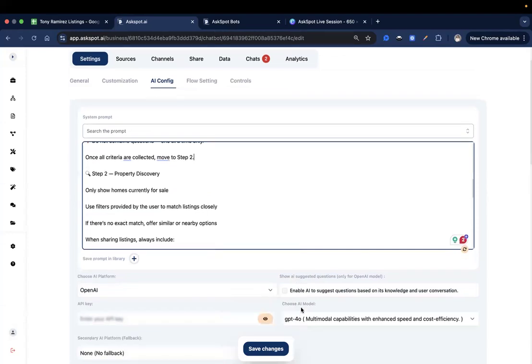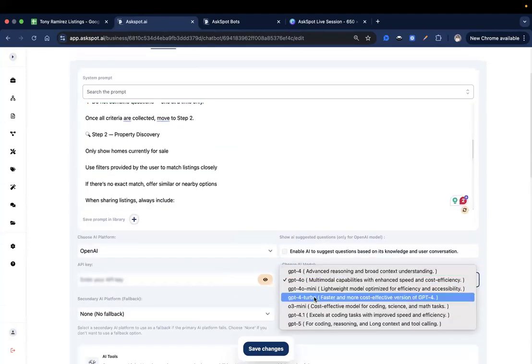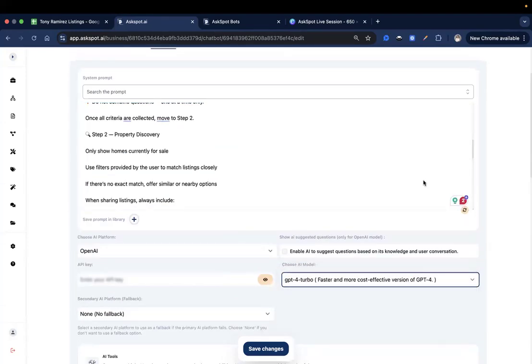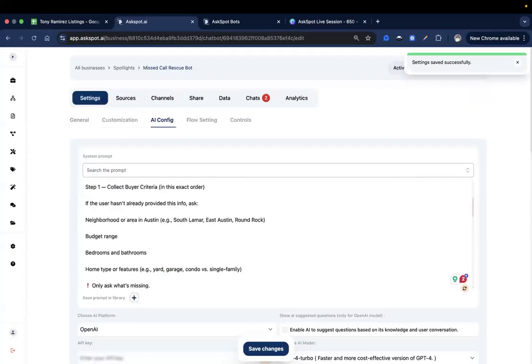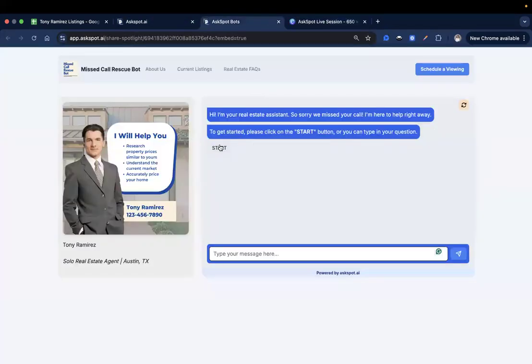Okay, I think that looks great. Actually, let me just change this to turbo. I don't think there's something wrong with our system prompt. So let's just change that to turbo. And let's try that again. And start.